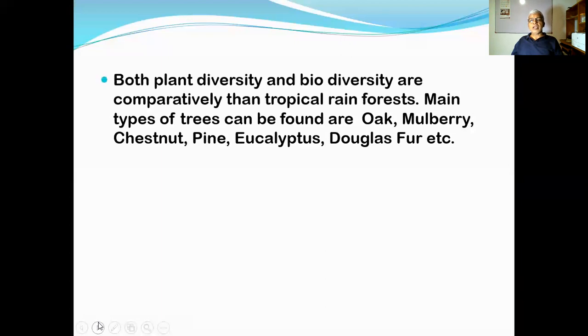Then both plant diversity and biodiversity are comparatively less. They are comparatively lesser than the tropical rainforest. Main types of trees that can be found there: oak, mulberry, chestnut, pine, eucalyptus, Douglas fir, etc. There are more, but some are given here. Because comparatively, even the varieties of plants as well as species of living beings are lower than in the evergreen forest or tropical rainforest.